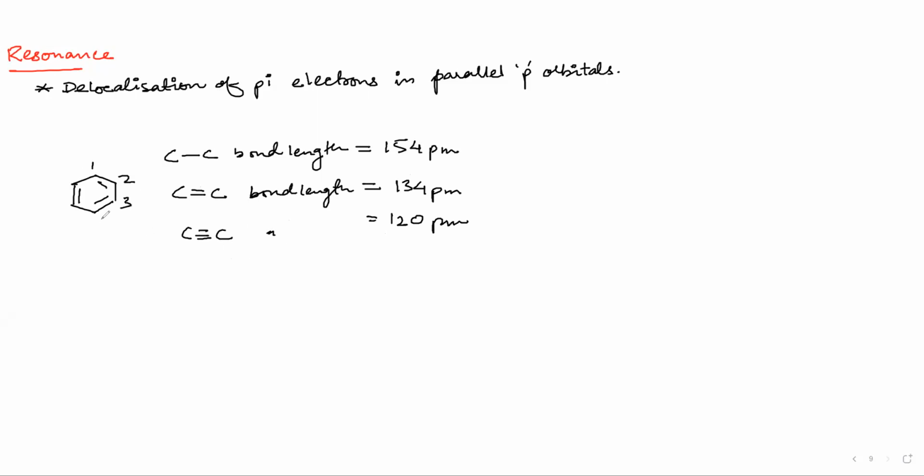The bond length in benzene for the CC bond. Search for the CC bond. It will not be 133. It is near to 140, 139.